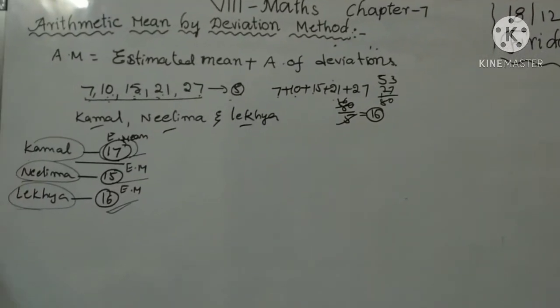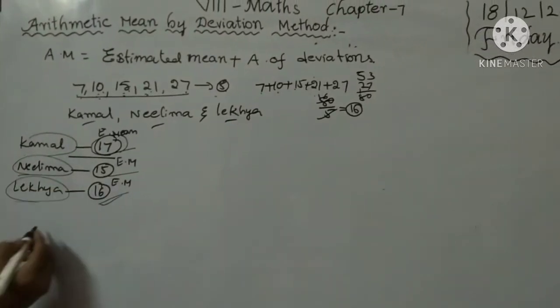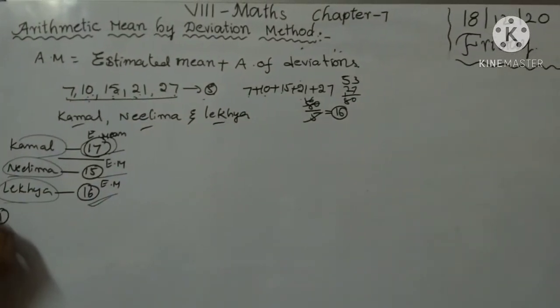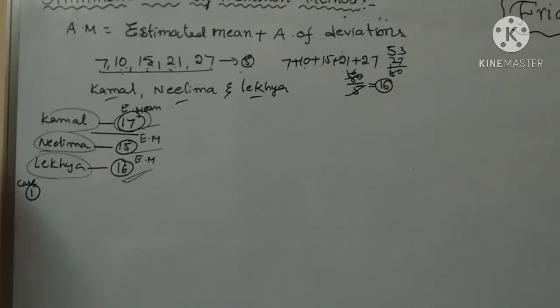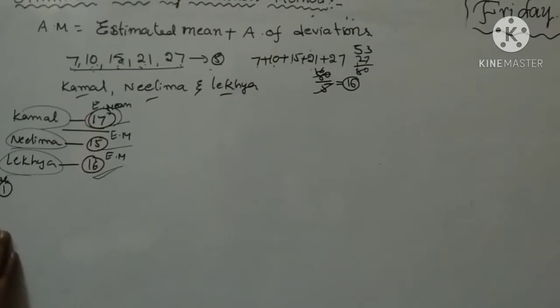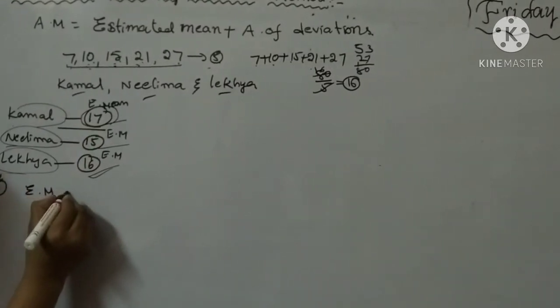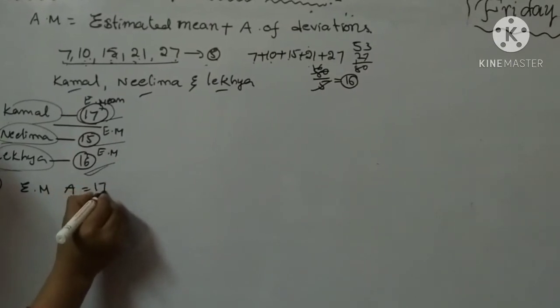Okay. Now, arithmetic mean by deviation method. First, take the first case, Kamal's estimated mean. Consider the estimated mean A equal to 17.